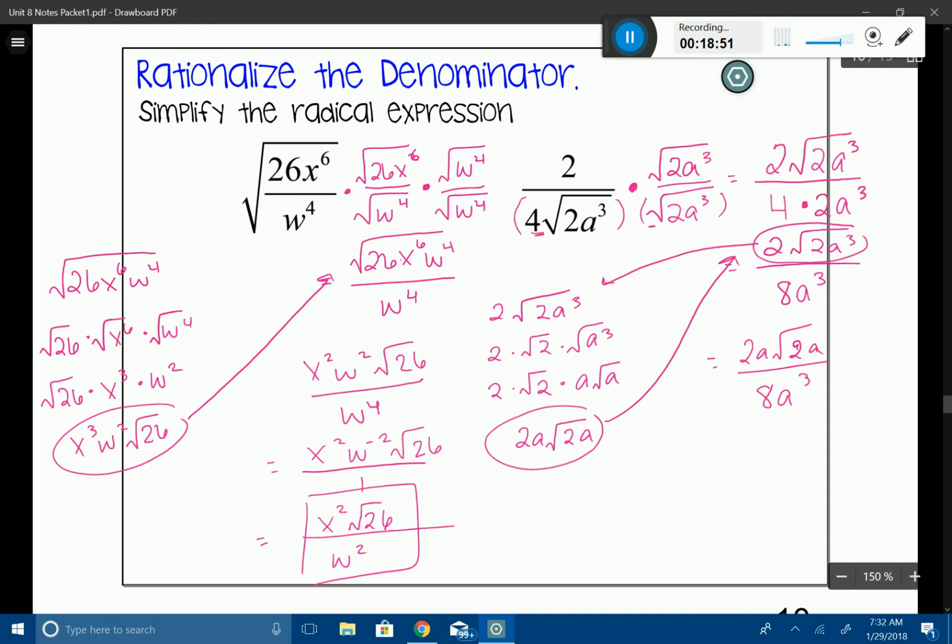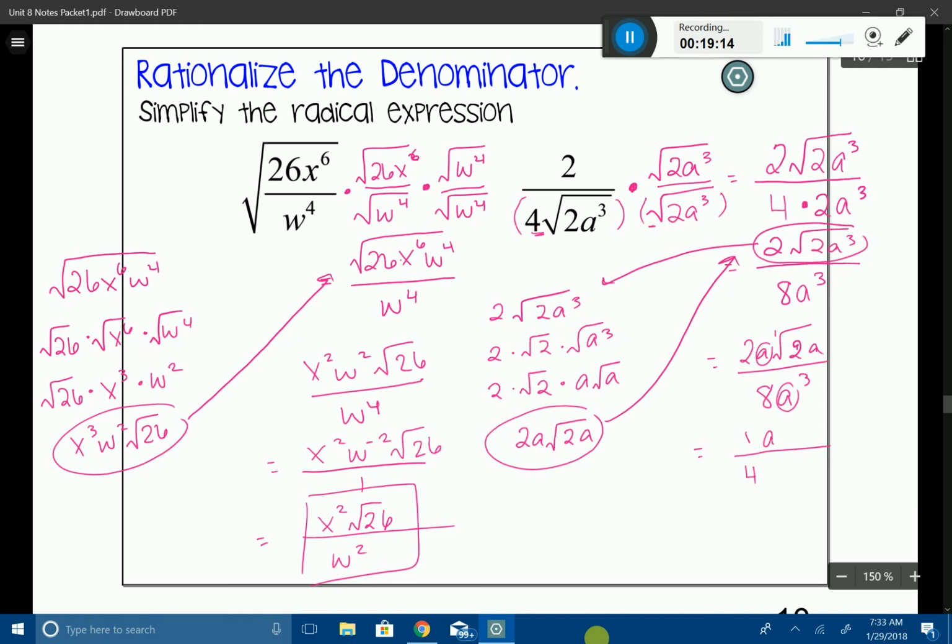So you got it. We have to do some simplifying now. I'm going to start with my coefficients. 2 divided by 8, that's going to leave me with 1/4. And then I notice that I have an a on top and a cubed at the bottom. So you can recognize that I just have 1 up top, which is going to leave me 2 in the denominator, or you can do it in 2 steps. I'm going to do it in 2 steps. So I'm going to take 1 minus 3.